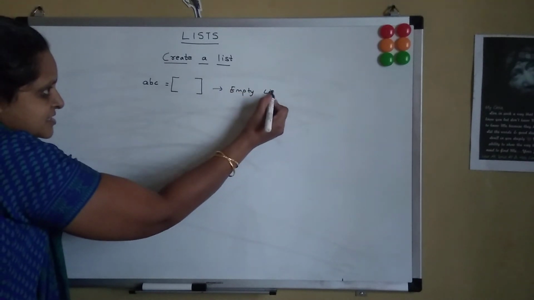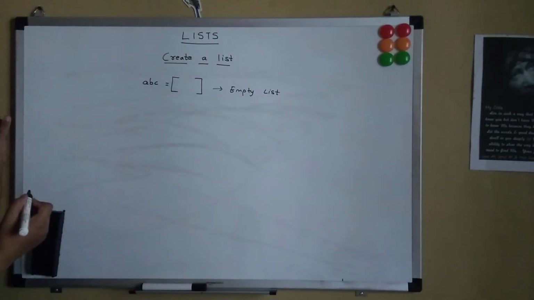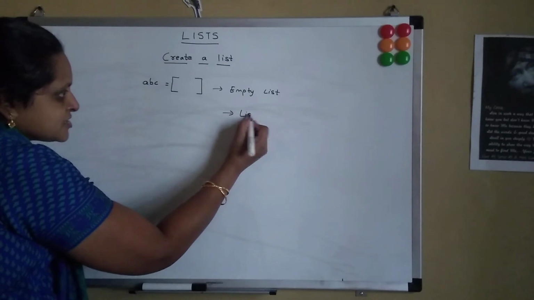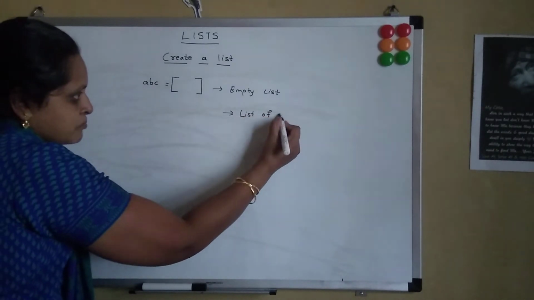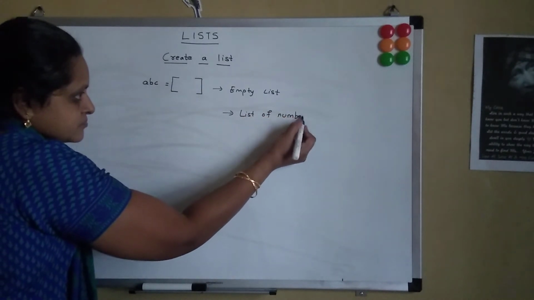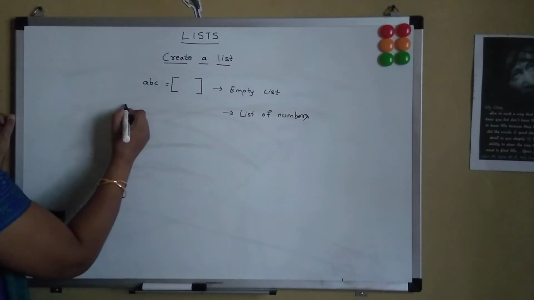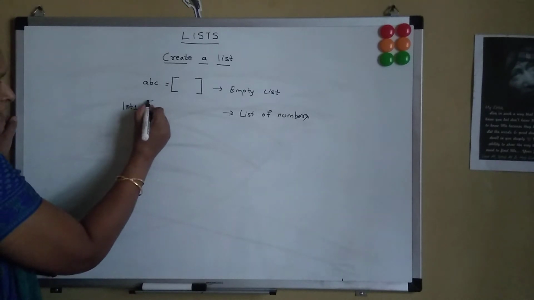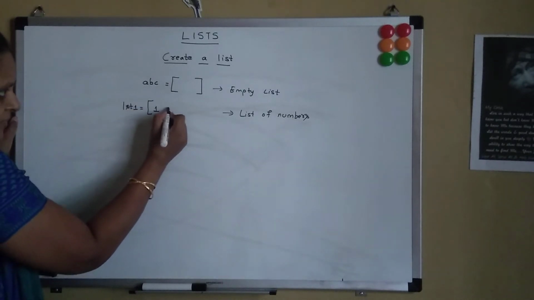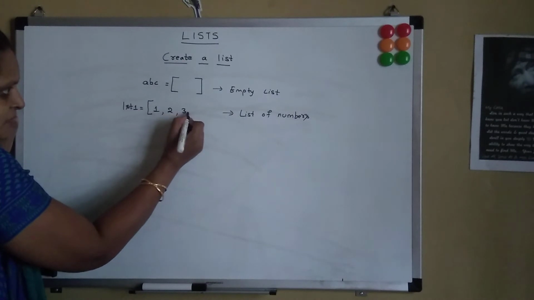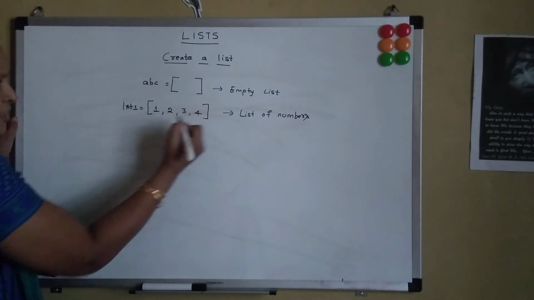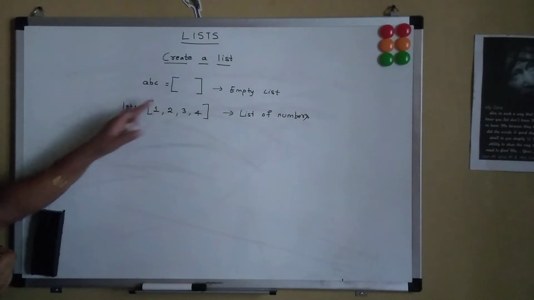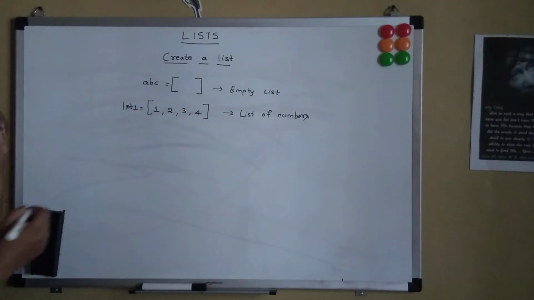Empty list. And suppose we want to create a list of numbers. So we can say lst1, which is the list variable, equal to 1, 2, 3 and 4. So the list items are separated by commas and it is enclosed by square brackets.